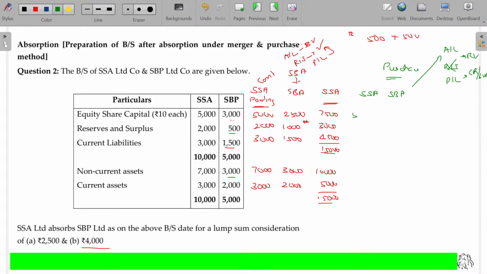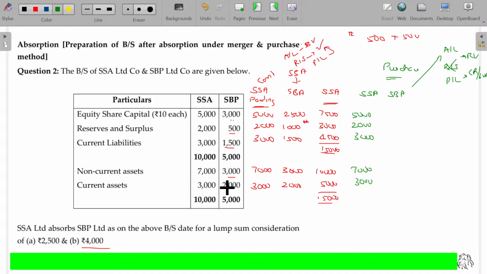SSA values are 5,000, 2,000, 3,000, 7,000 and 3,000. Their balance sheet remains as it is, because the shareholders of SSA will continue to be the shareholders. Any profits or losses for SSA will be the profits or losses of equity shareholders of SSA. If it is profit and loss, the shareholders can demand to issue bonus shares or dividend.